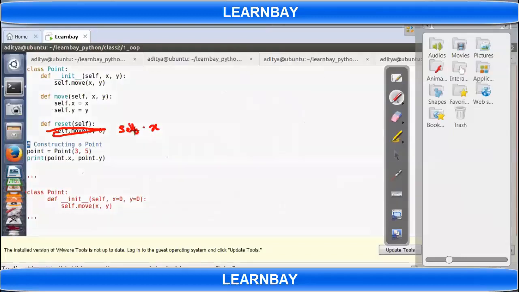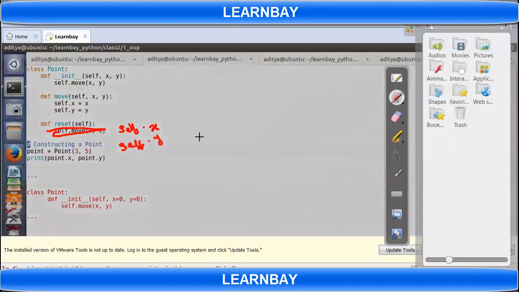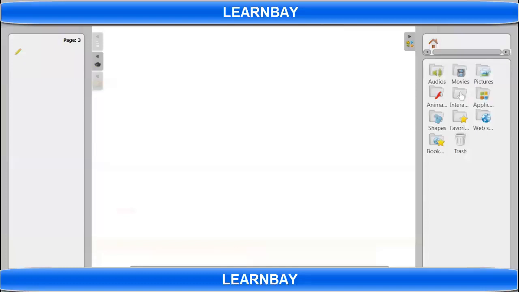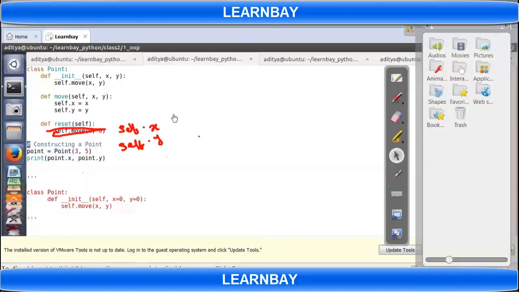Assume that this statement is inside this set, and in a reset parameter, self comma x. So in that way we can remove that init. There are ways to remove init, but what we're talking about in reset is writing self dot x equal to something. Make it 0.